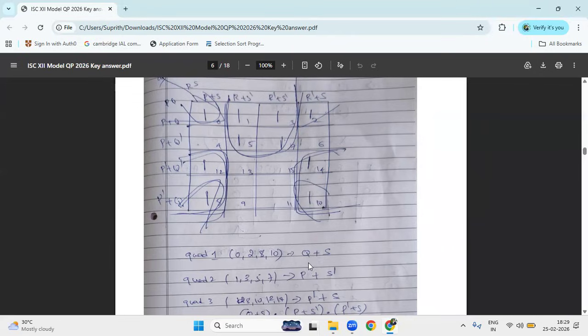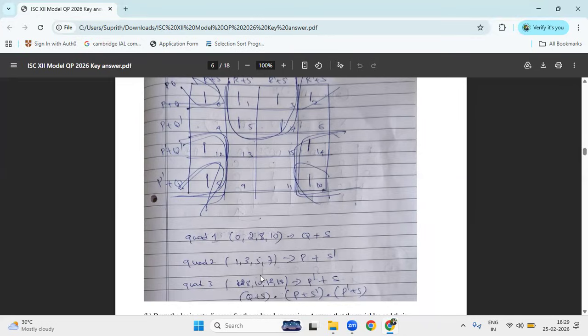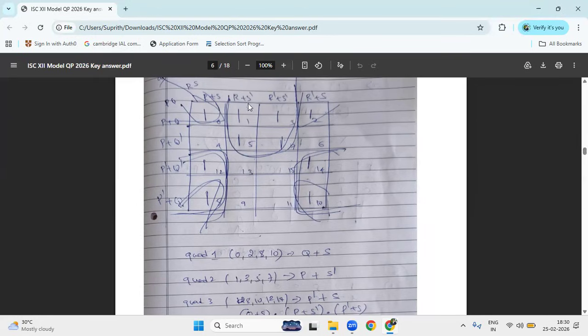Q is the common term, and you can check these columns. R plus S, R dash, R and R complement, and S remains, right? Q plus S. And the quad 1, 3, 5, 7: here P and the remaining term S dash. Next quad number 3: 8, 10, 12, 14. What remains here? P dash remains plus R, it will be 0, right? R dash comes, S goes.